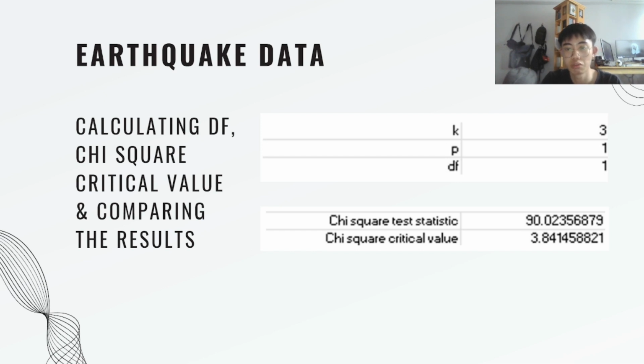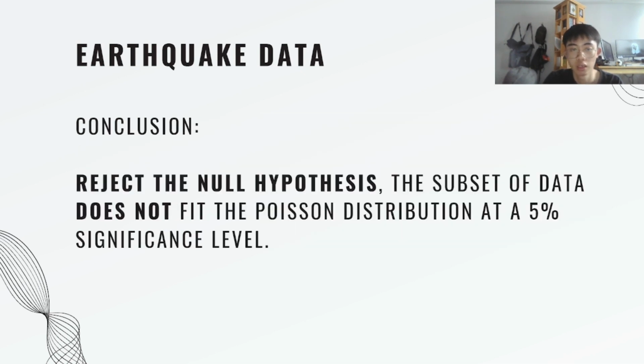What was left to do was to calculate my degrees of freedom, which was taken by my final number of categories minus 1, being lambda, the parameter I had to find, and minus 1 again, which left me with 1. And to compare the chi-square test statistic and the chi-square critical value, you may refer to the diagram on the bottom right. In the end, I rejected the null hypothesis based on my findings and concluded that it does not fit a Poisson distribution at a 5% significance level.